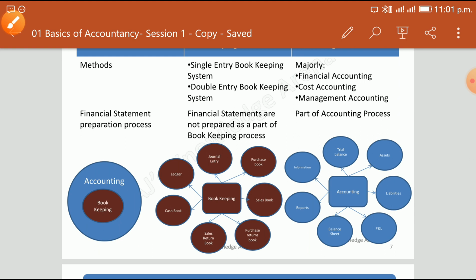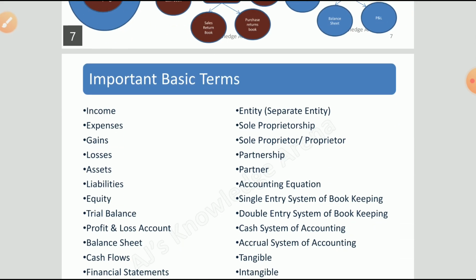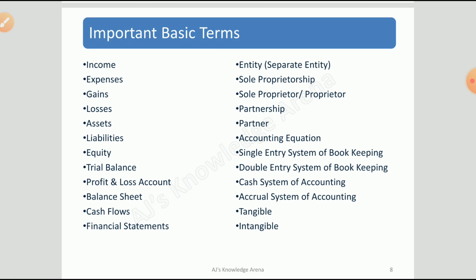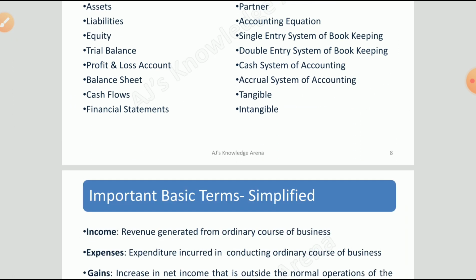Okay, so now moving to the next part, which is the important basic terms. Here you can see a lot of terms we have written, like income, expense, gain, losses, assets, single entry book system, double entry book system, cash system of accounting, accrual system of accounting, which is very important to know. Then tangible, intangible assets, right? Let's discuss a few of them in detail.